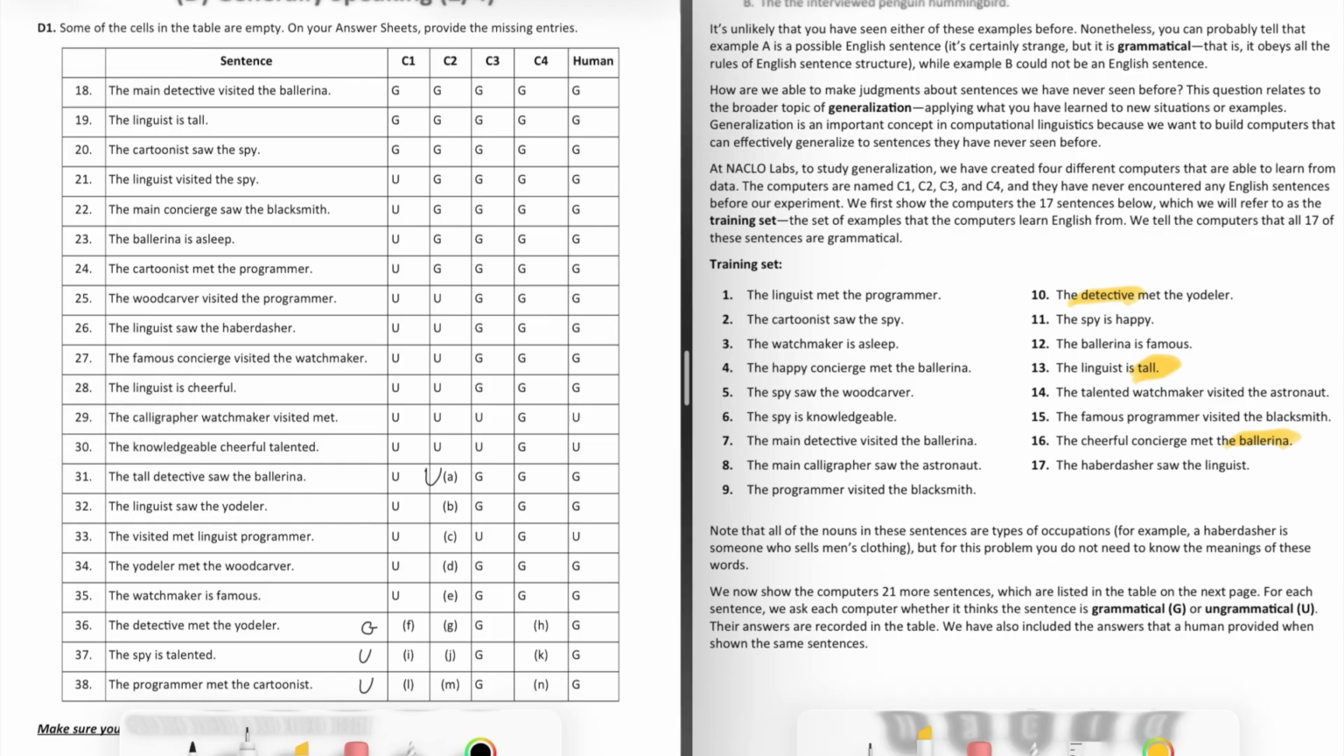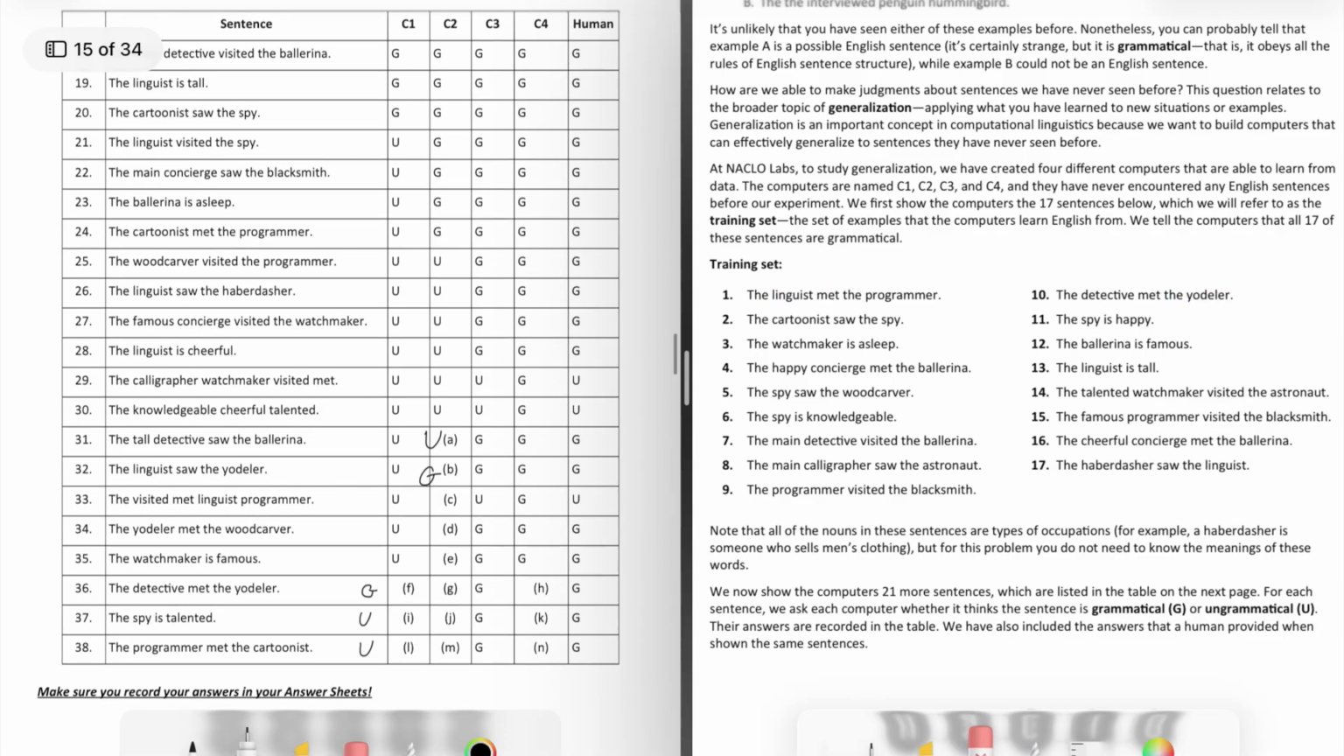Okay, and moving on to the next sentence, the linguist saw the yodeler. What we're going to want to do is look over the training set and see if we have linguist as a subject, and we do. Then we check if we have yodeler as an object, and we also do, so we can label this one as grammatical as well. For the next sentence, the visited, met, linguist, programmer.